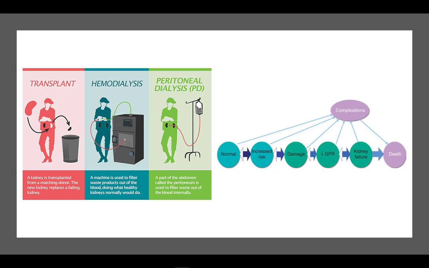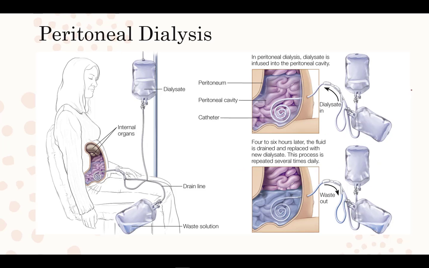Dialysis is necessary once 85 to 90% of the kidney function is lost. The purpose of dialysis is to filter blood in replace of the kidneys. There are two types of dialysis, peritoneal and hemodialysis. The picture here shows peritoneal dialysis, which uses the body's peritoneal membrane in the abdomen to filter waste. While it can be done at home, it requires 4 to 6 treatments of infusing and draining dialysate through the peritoneal cavity each and every day.